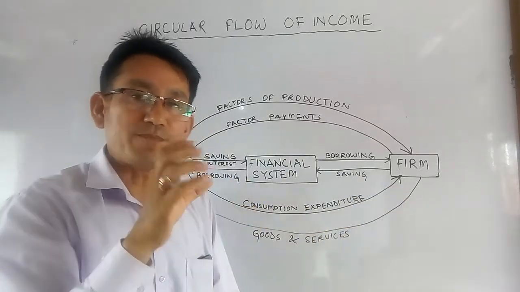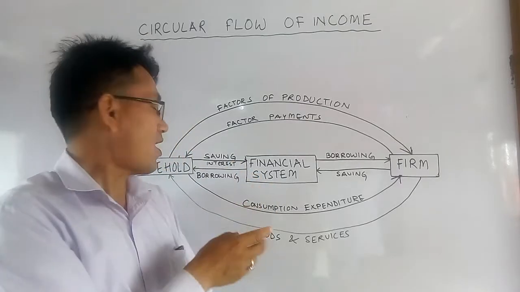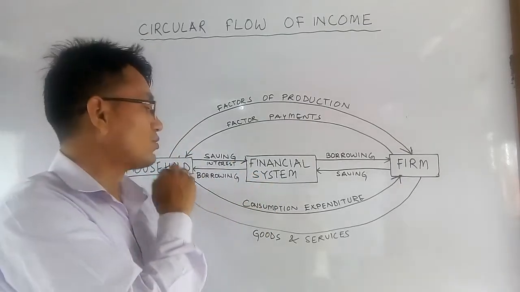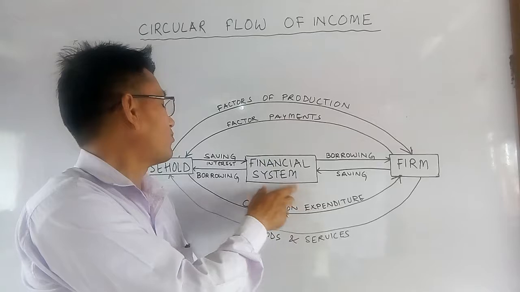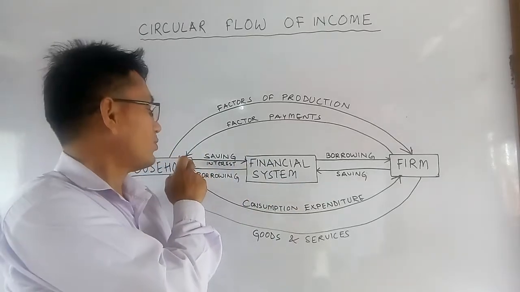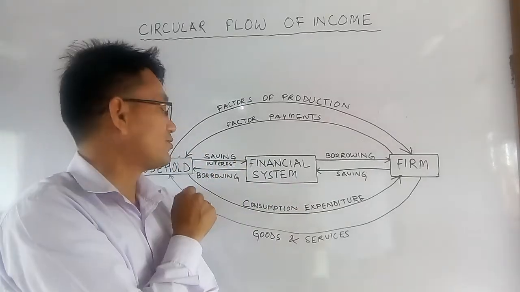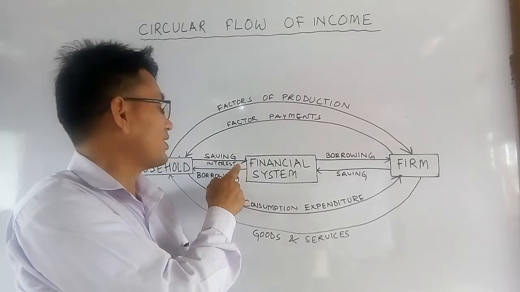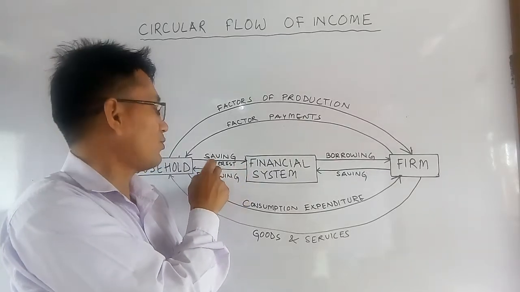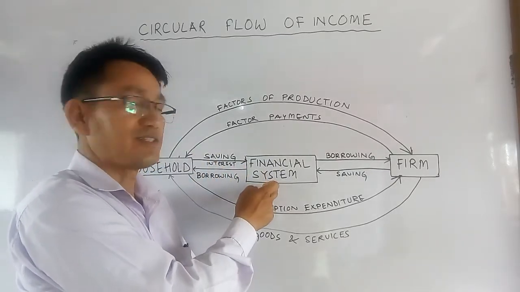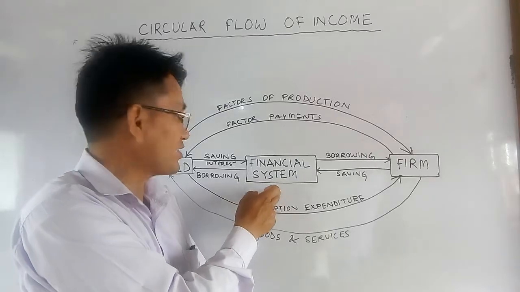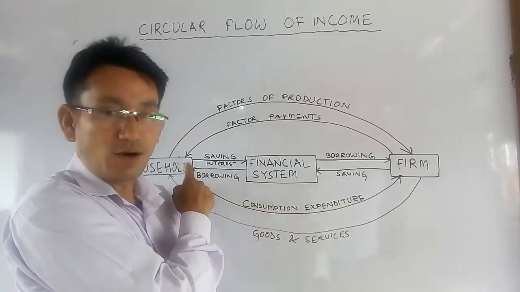A part of the income earned by the household goes to the financial system in the form of saving. So they just save for their future. At the same time they earn interest. So that means the financial system, what we call the banks, borrow from the household.